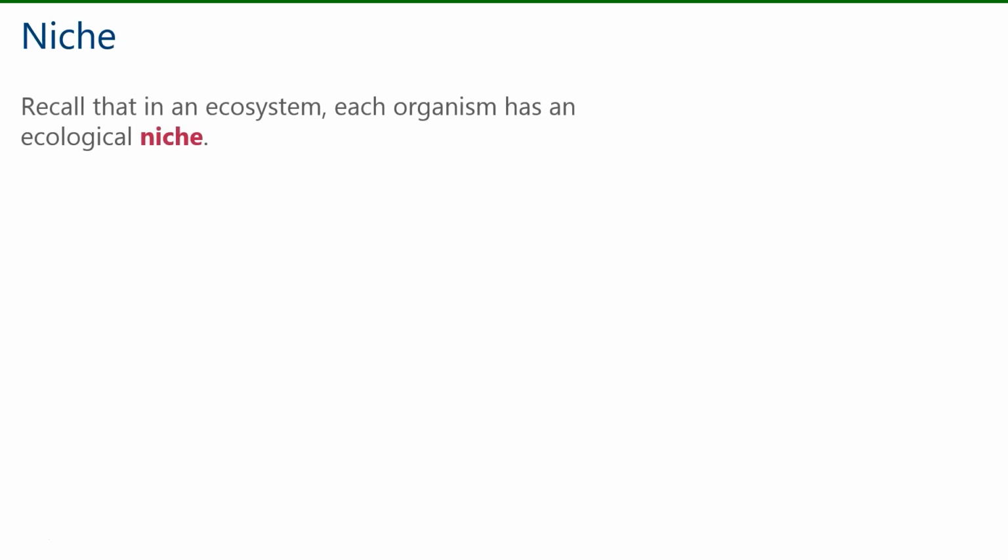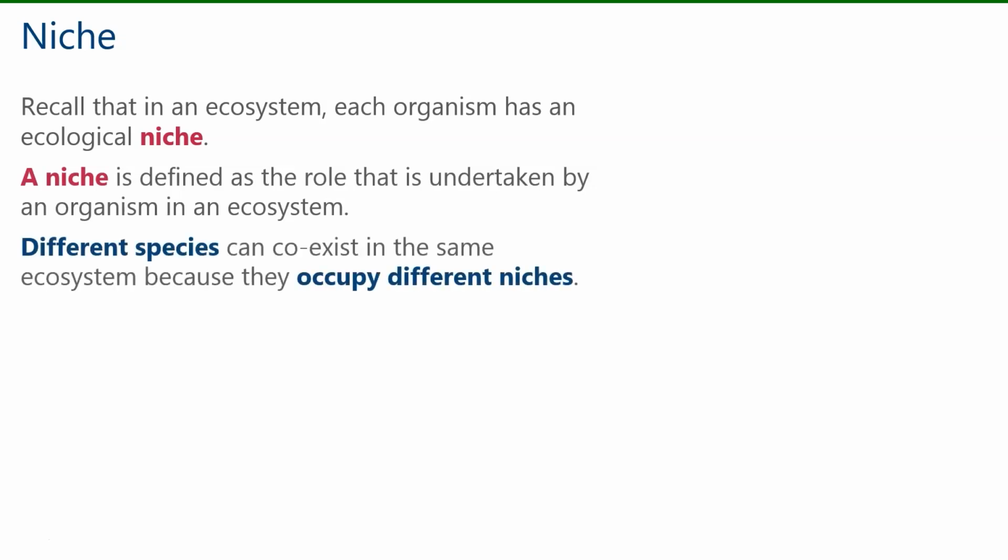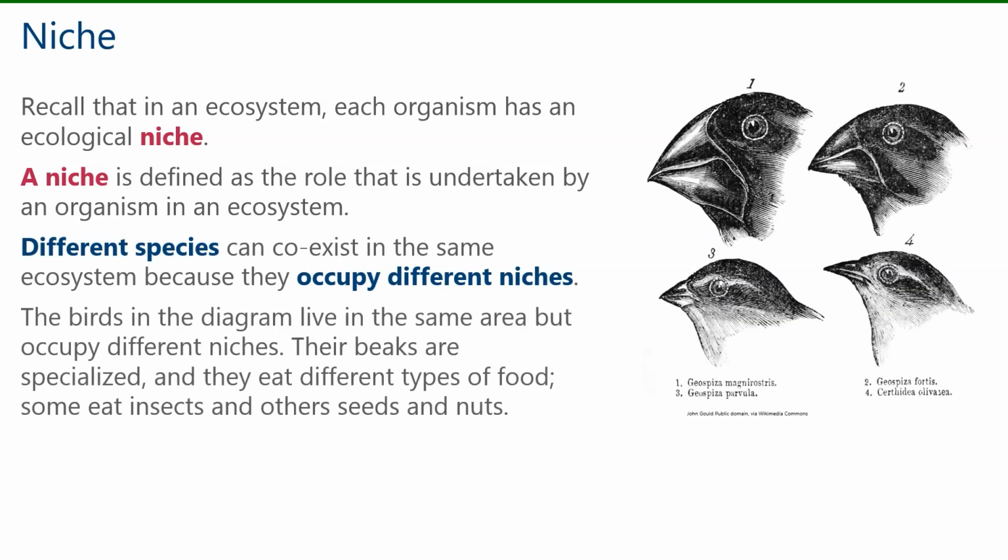Next, let's review the term niche, which we've also discussed previously. Recall that in an ecosystem, each organism has an ecological niche. A niche is defined as a role that is undertaken by an organism in an ecosystem. Different species can coexist in the same ecosystem because they occupy different niches. For example, the birds in the diagram live in the same area but occupy different niches.